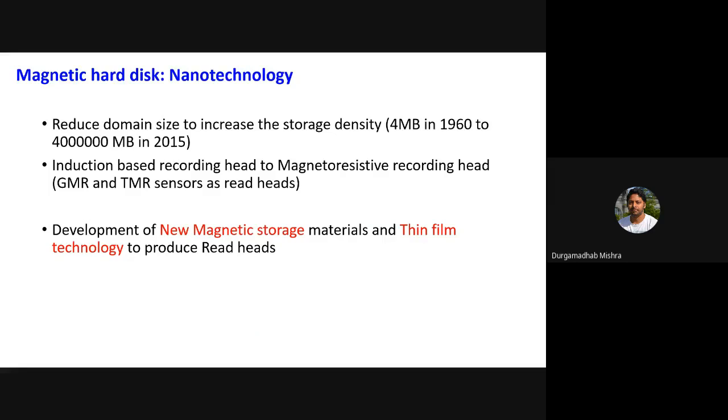As I said, if you want to increase the density of data storage, it has changed from 4 megabytes to more than 4 terabytes, even 10 terabytes of data that you can store. That was possible due to the development of magnetic materials with very tiny, small grains.